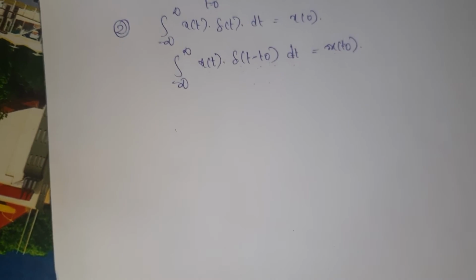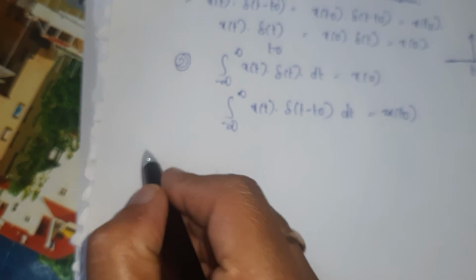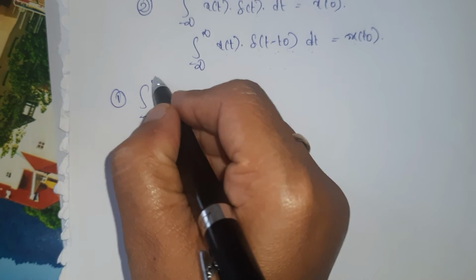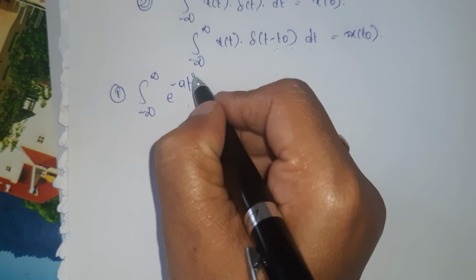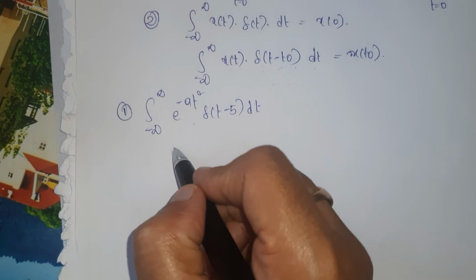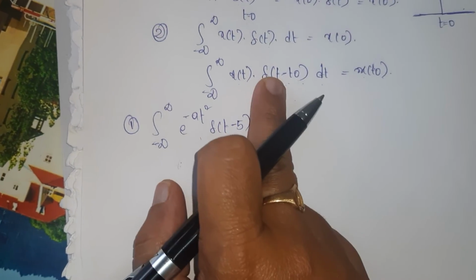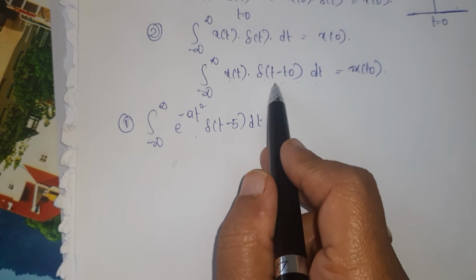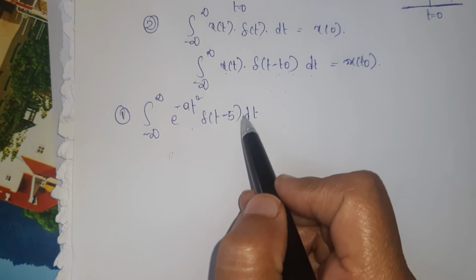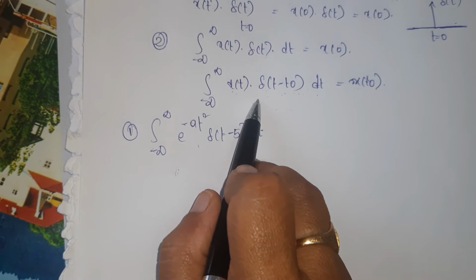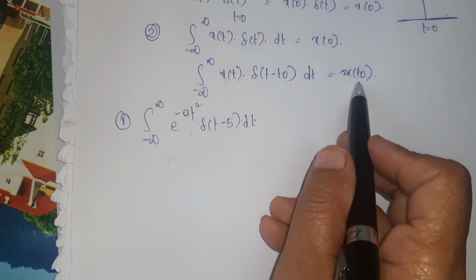The first problem I am going to discuss is: evaluate the integral from minus infinity to infinity of e power minus a t square into del of t minus 5 dt. By using this property, x of t is e power minus a t square, and in del of t minus t naught, t naught is 5.